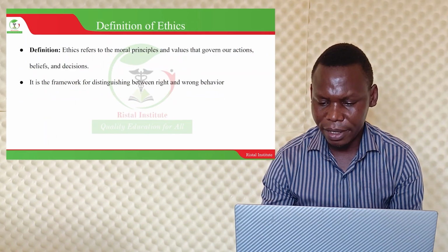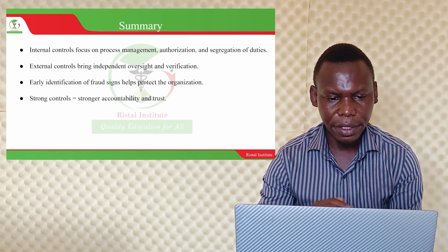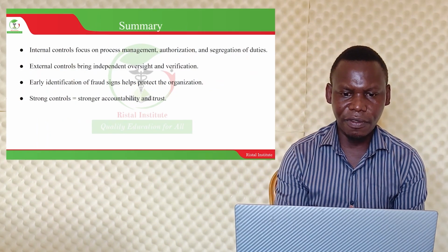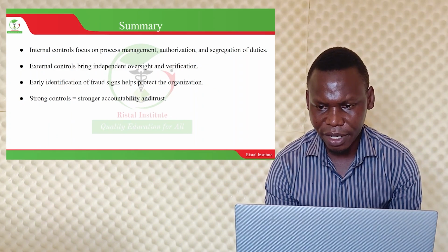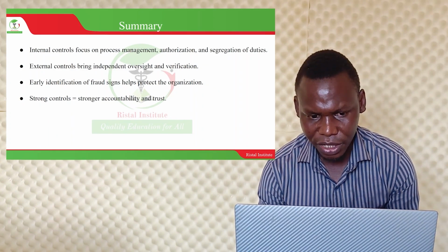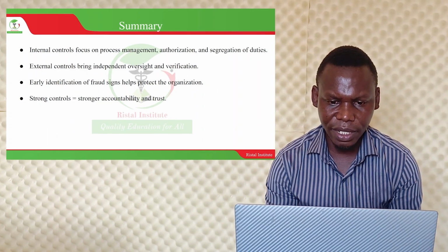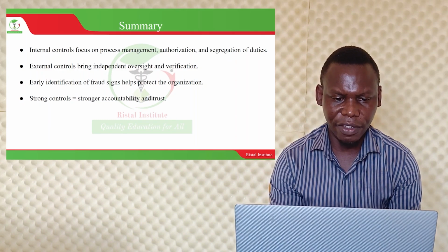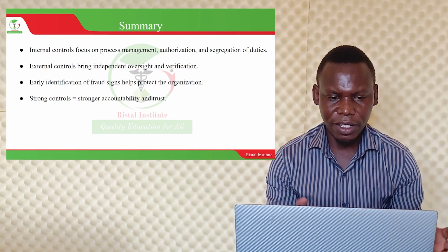In summary, internal control focuses on process management, authorization, and segregation of duties. Internal controls bring independence, oversight, and verification. These are now the summary part.